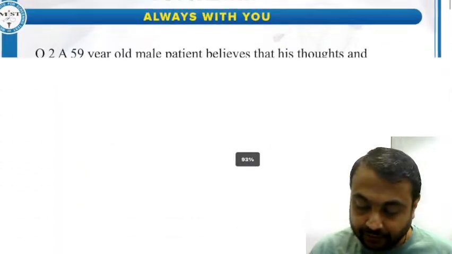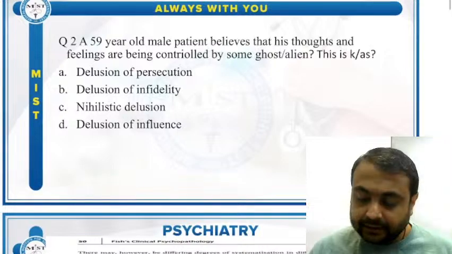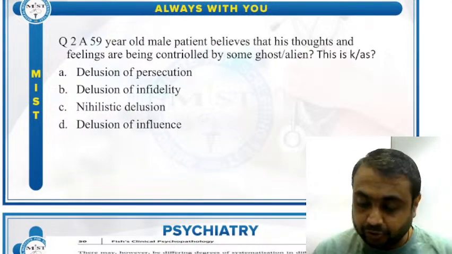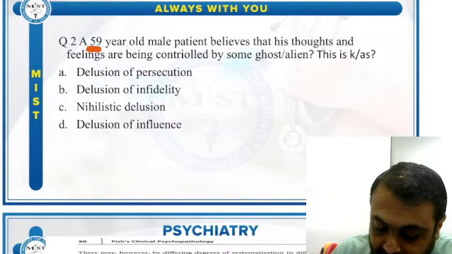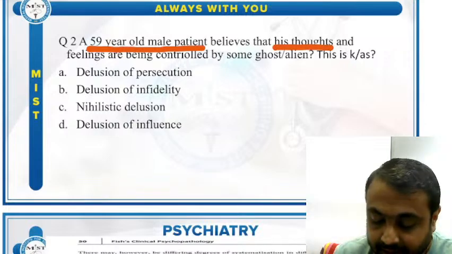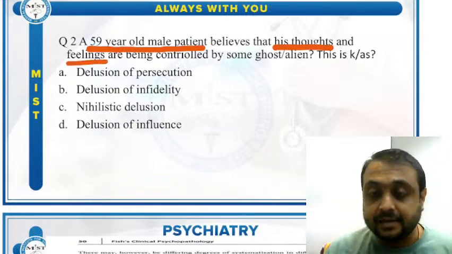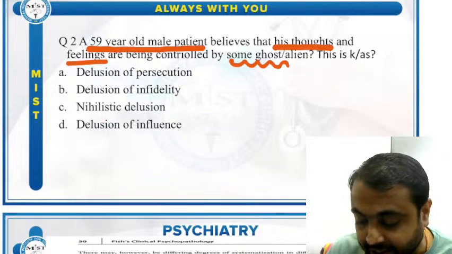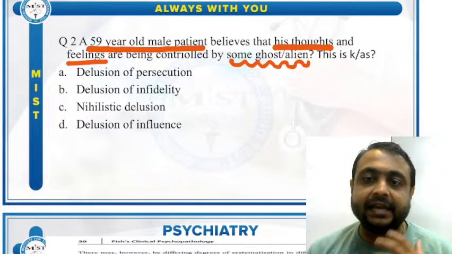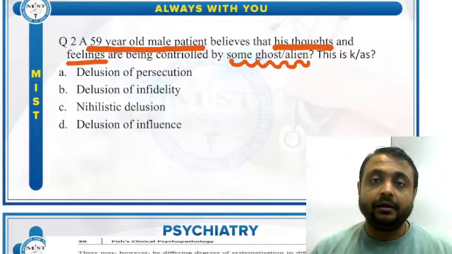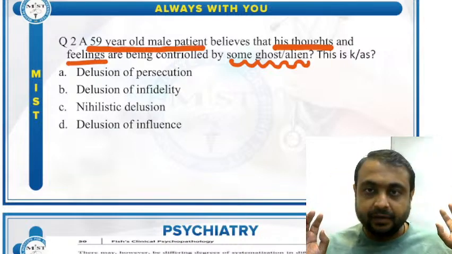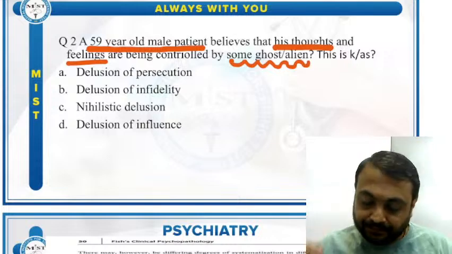Okay, next MCQ. This question is slightly tricky. Let's look at the question. A 59-year-old male patient believes that his thoughts and feelings are being controlled by some ghost or external agency, like an alien controlling his thoughts and feelings. This is known as what?